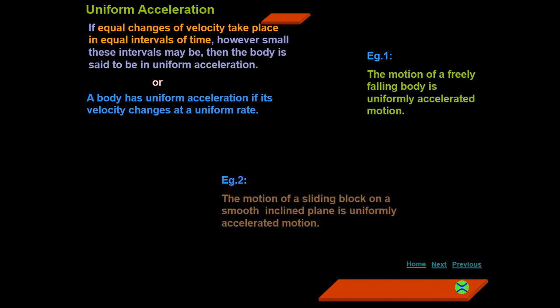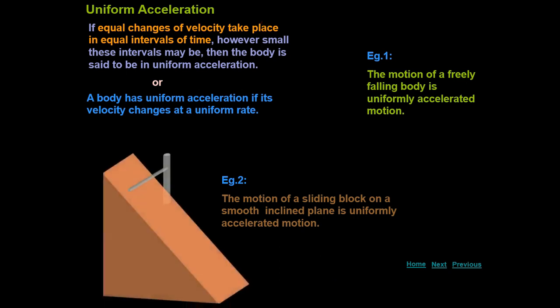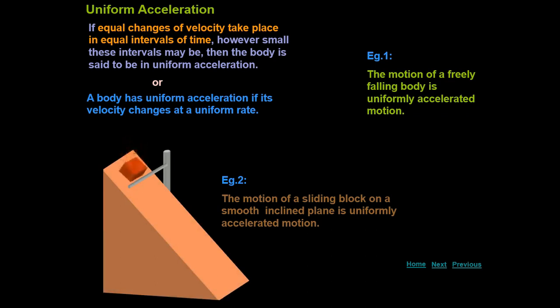Second example, the motion of a sliding block on a smooth inclined plane is a uniformly accelerated motion. Observe it, we have taken a smooth inclined plane and a sliding block. Observe the motion carefully. The motion of the sliding block on the smooth inclined plane is which type of motion? Uniformly accelerated motion, because this body changes its velocity at a uniform rate, at a constant rate.